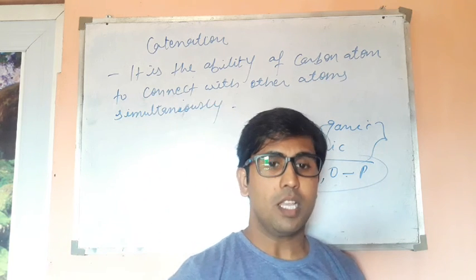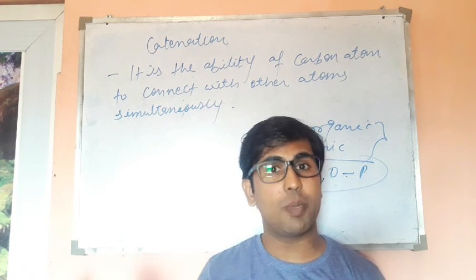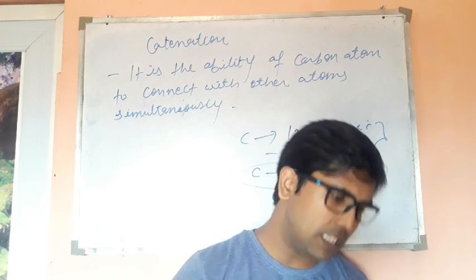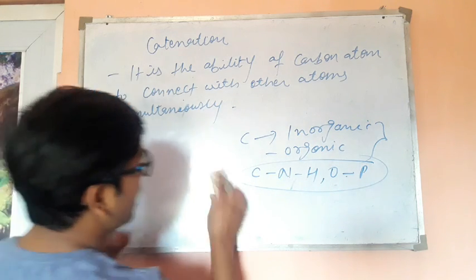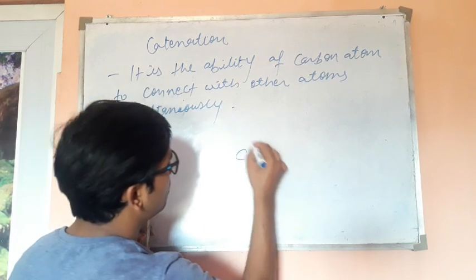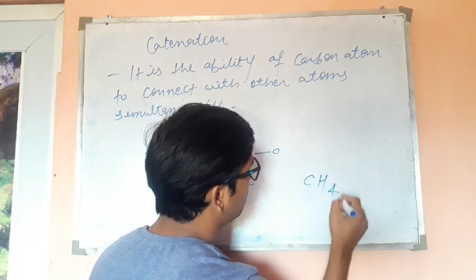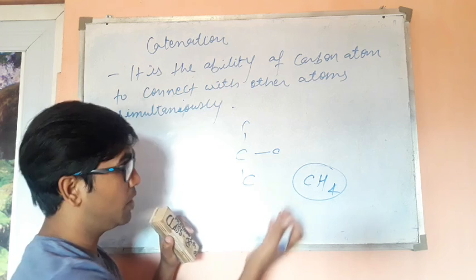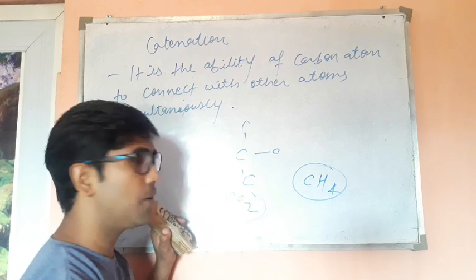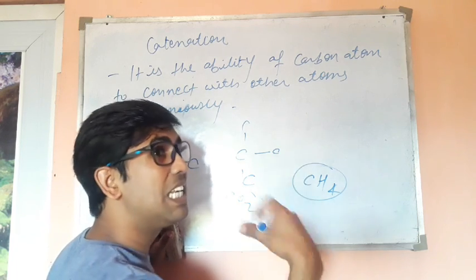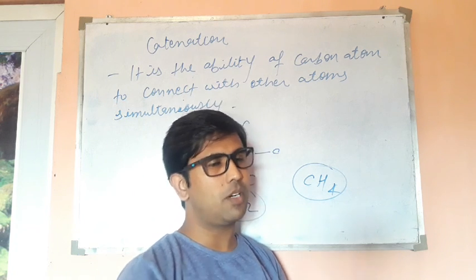So look, whether it is organic or inorganic, carbon is present everywhere. It is an omnipresent element. The thing here is now about catenation. Carbon generally has the ability to link itself with carbon, or it can connect itself with hydrogen to form methane, which is a biomolecule too, or connect with oxygen to form carbon dioxide. There are varieties of forms that we will learn in alkyl group and in alkane, alkene, alkyne form. Okay, in single bond, in double bond, in triple bond.